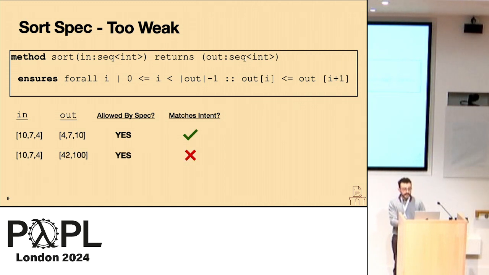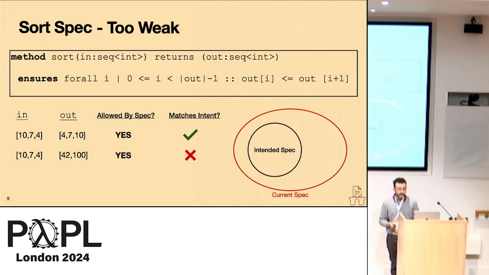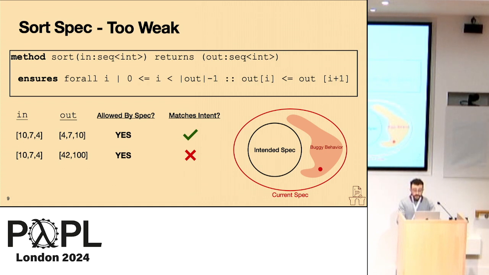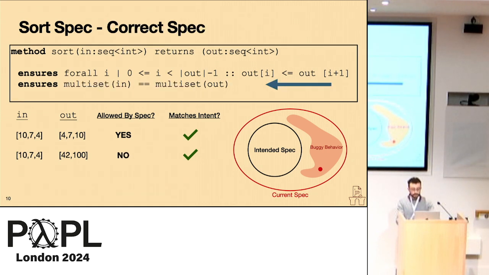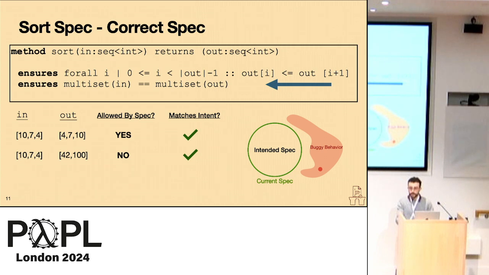But we may quickly find a counterexample where in this case the output sequence is ordered in ascending order, but it shares none of the values that were in the original input. This is because our specification is too weak and includes this additional buggy behavior that we don't want our method to have. To fix this, we would need to add an additional post condition that says the multiset of the input is equal to the multiset of the output. This effectively strengthens our specification, removing that buggy behavior from our original spec.